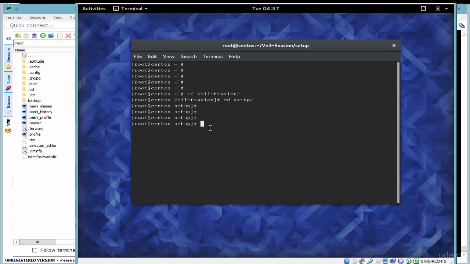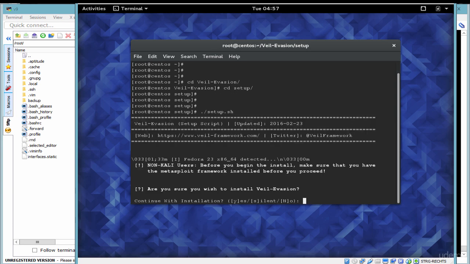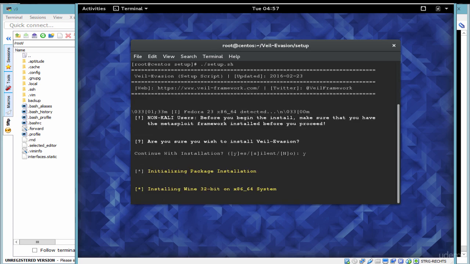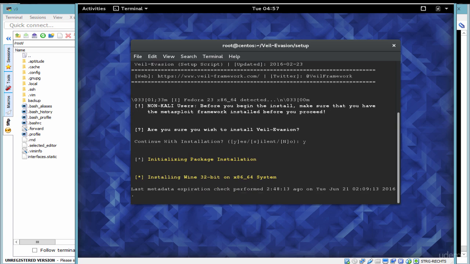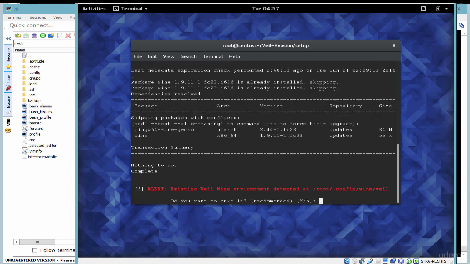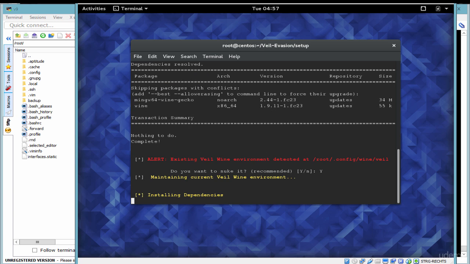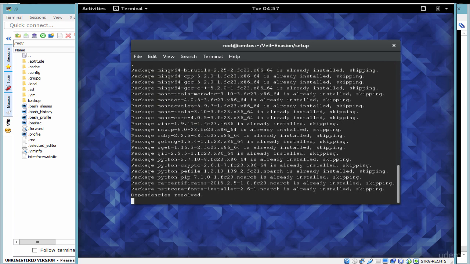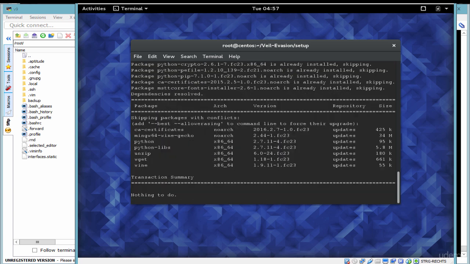Now let's go ahead and run the setup file. So ./setup.sh, I'll click yes here, and let's wait for the installation process to start. I'll prompt you when there are certain sections that require installation, but for now, let's just go through and nuke this previous installation. And let's go through the setup process.